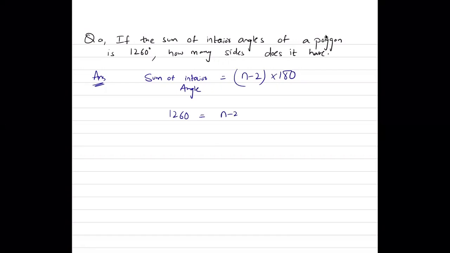N minus 2 times 180. The easy way would be to divide 1260 by 180. So what is 1260 upon 180? Use the calculator and tell me. 7. So n minus 2 comes out to be 7. Therefore, n comes out to be 9. So this polygon has 9 sides. Okay.